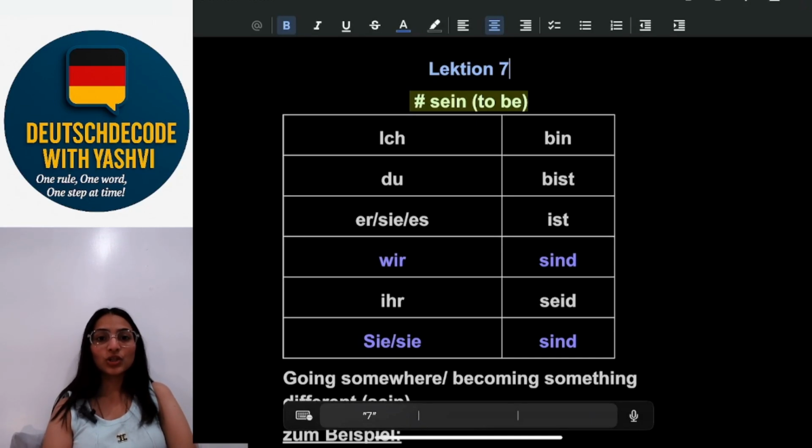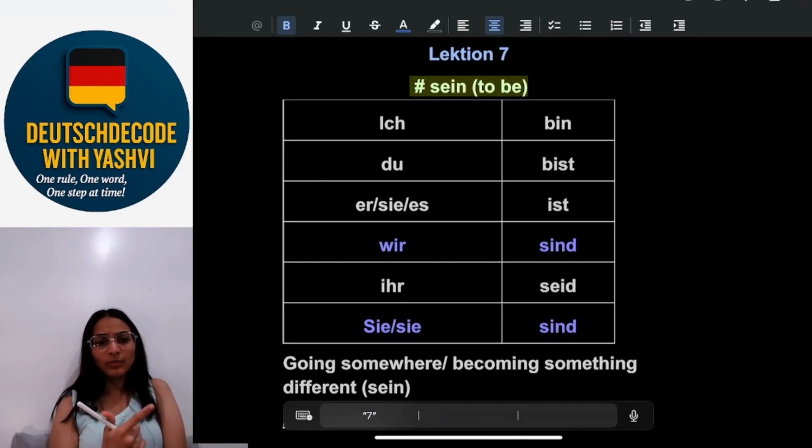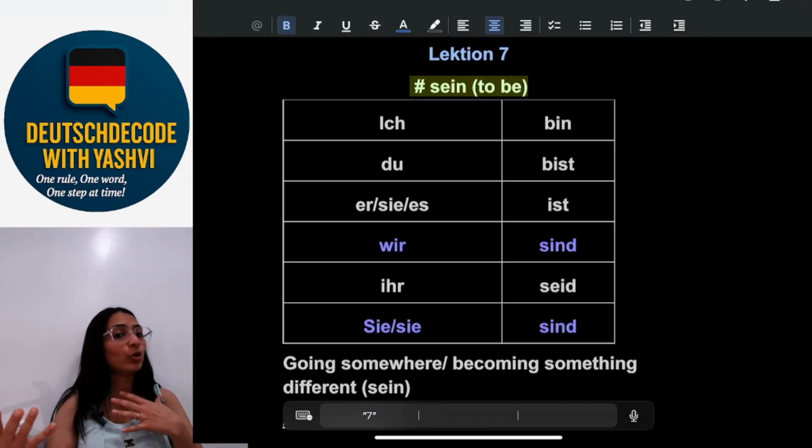This is Yashvi Chaurasi and today we are at Lektion 7, lesson number 7, and we will be learning Sein and Haben form. Also we will be learning the Endung rule, because if we have to learn the Haben form, we have to know the Endung rule.